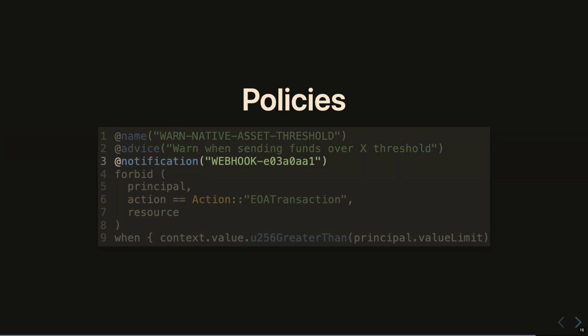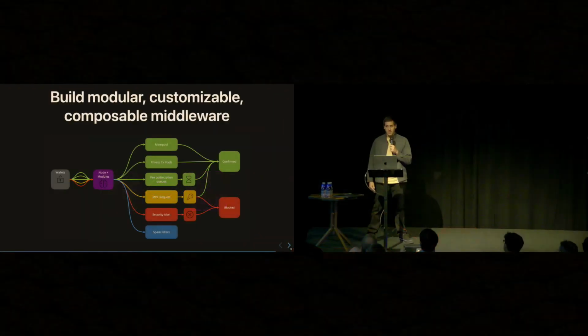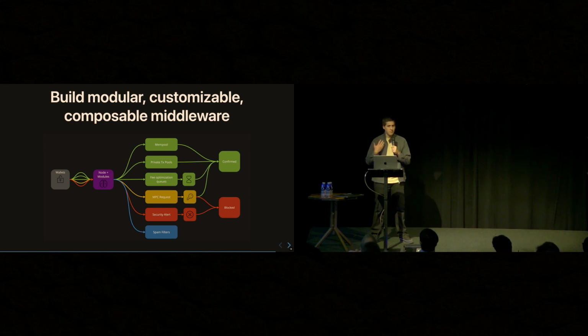So the cool thing about this, some vision I have for how these nodes can become a lot smarter than these pass-through broadcasting layers, is that nodes can understand the context of what transactions are trying to do and help people make decisions on where they should go. So I think there's a lot of automation that we can build into the core node layer by combining things like perhaps a DSL for policy with the bundling modules we saw earlier today, the MEV modules we saw earlier today. So thank you.